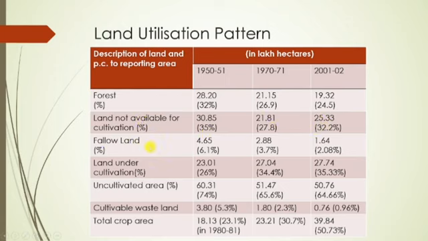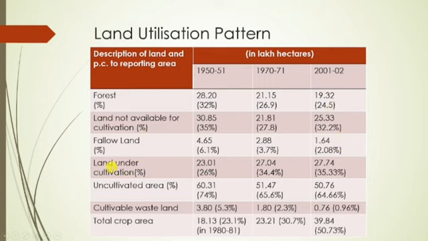And next, fallow land. Fallow land means what? Let's suppose someone is farming on a piece of land in a season, and after that season the land is not cultivated. This type of land is known as fallow land. So 4.65 lakh hectares of land was fallow in 1950-51, 2.88 lakh hectares in 70-71, and 1.64 lakh hectares in 2001-2. So this is also decreasing.